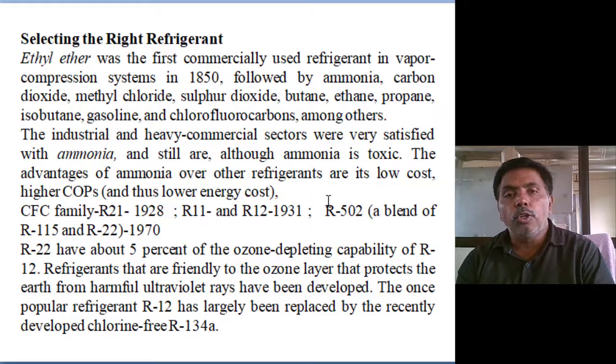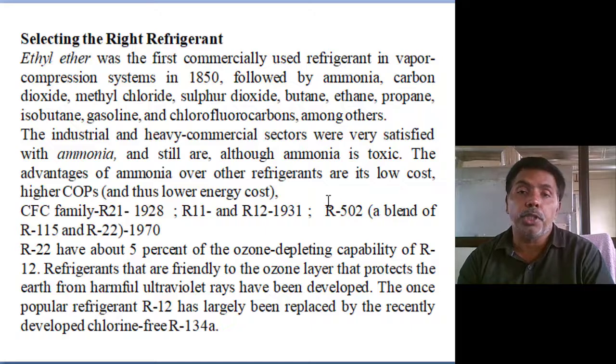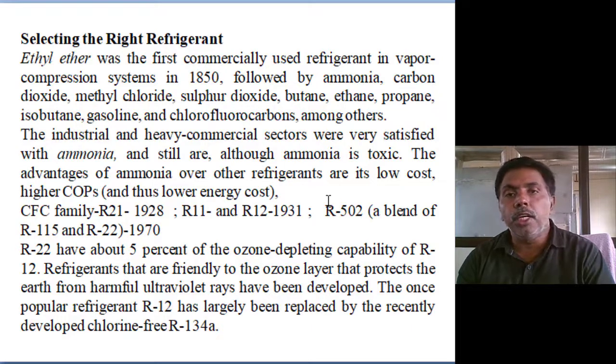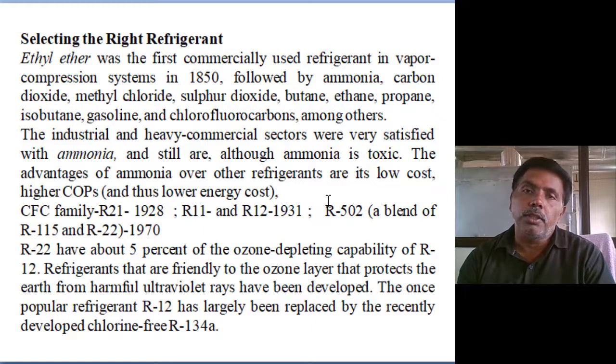Chlorofluorocarbons were assumed to be environmentally friendly compared to ammonia. That was the assumption. But later we came to know 5% of the ozone layer was damaged by chlorofluorocarbons. In that, chlorine is the major ozone depleting gas, and chlorine is in the refrigerant we are using.